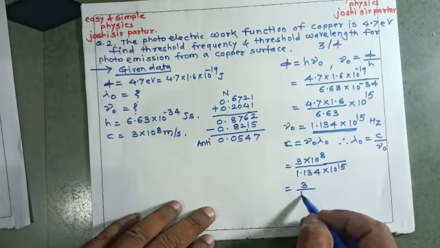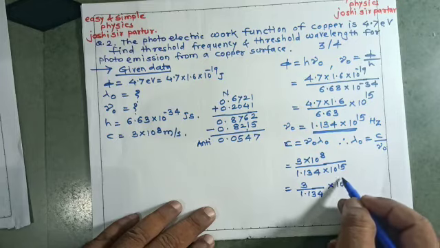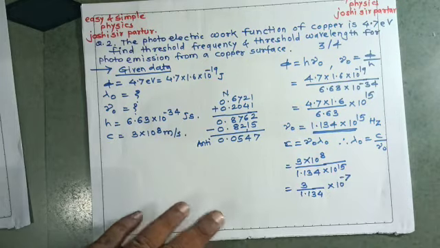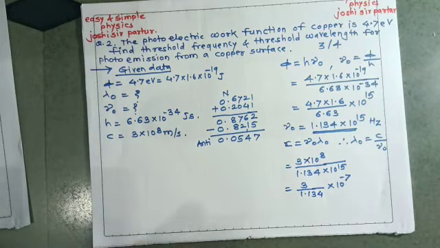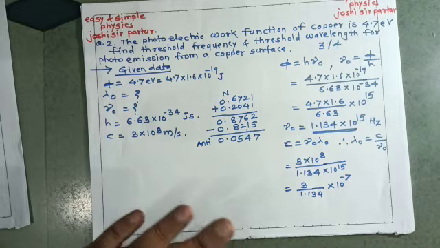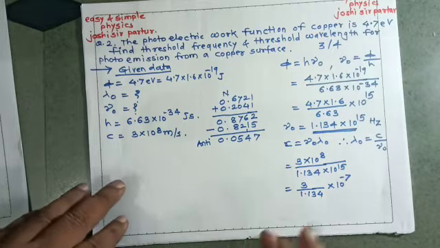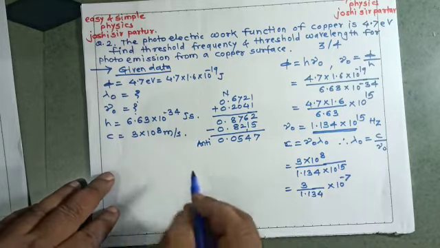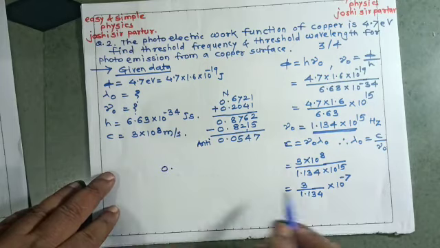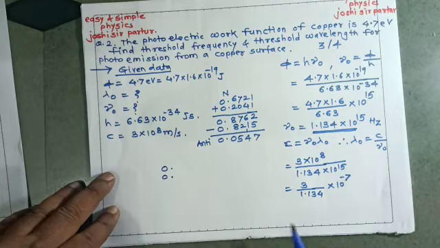3 upon 1.134 into 10 to the power minus 7, because from minus 15, 8 is subtracted, so it is minus 7. Here the numerator contains 1 digit, that is 0 point, and the denominator also contains 1 digit, so its characteristic is also 0 point.